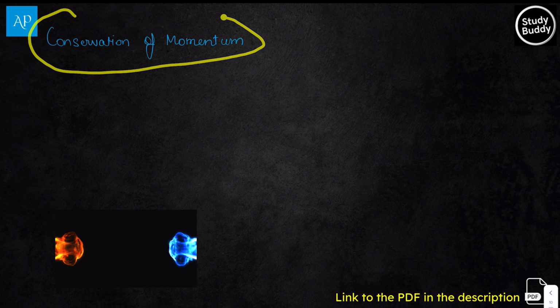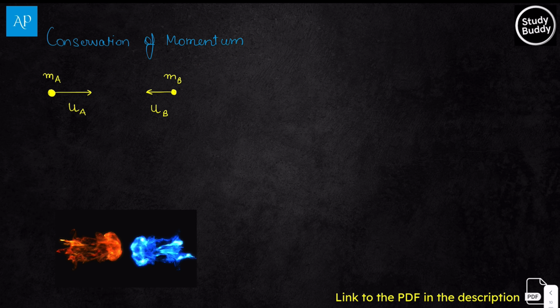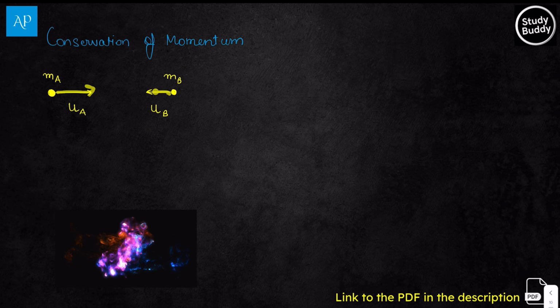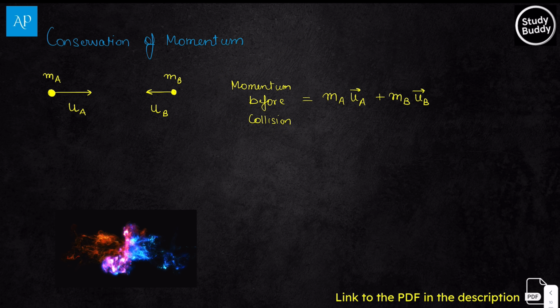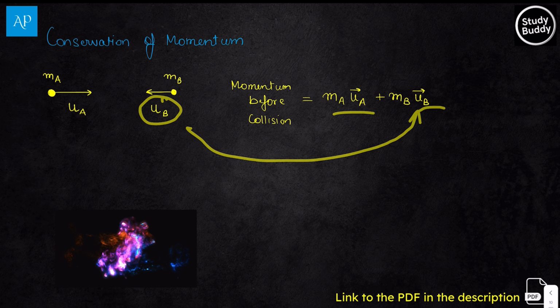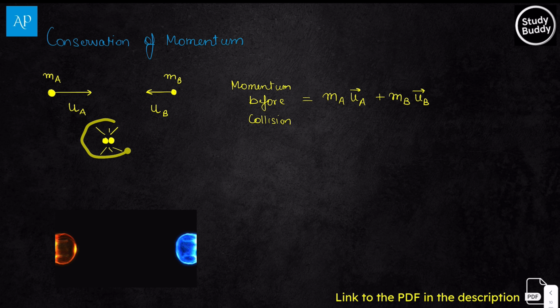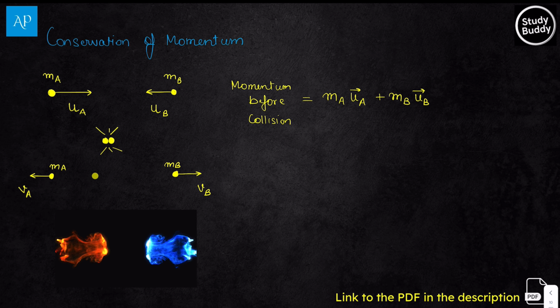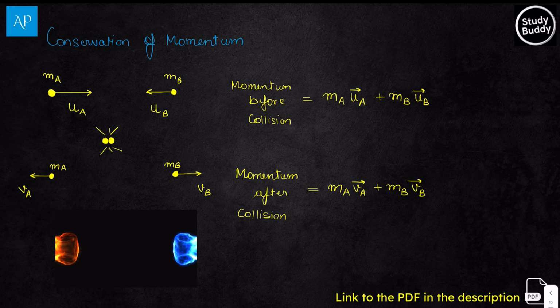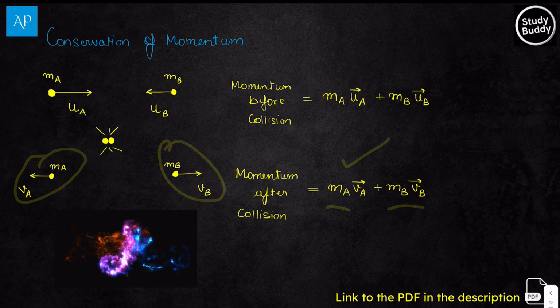Here we will be dealing with conservation of momentum, which is a very important concept. Let us visualize two masses, ma and mb, coming closer to each other with the velocities ua and ub. So before collision, they will have a momentum that is ma ua plus mb ub. As of now, we are taking both to be positive, but we know that ub will be negative. When they both collide, after collision, let's assume them to be moving in the opposite direction with speeds va and vb. So can we find out the momentum in this case as well? Yes. By multiplying the mass with velocity, we can figure out the momentum after collision.